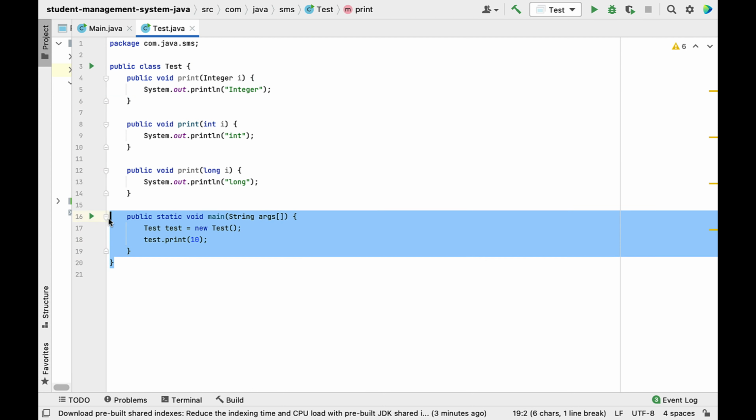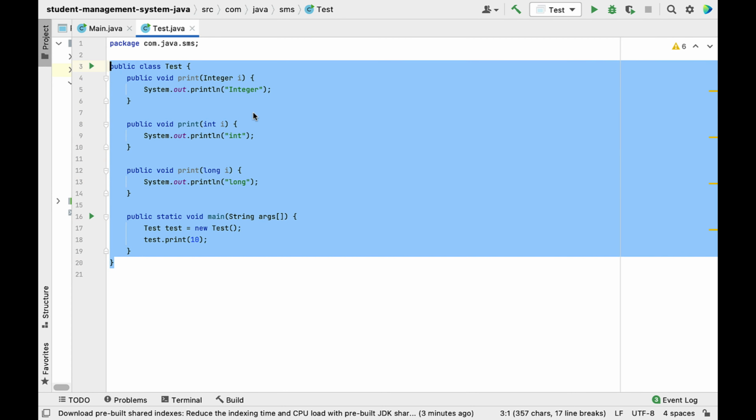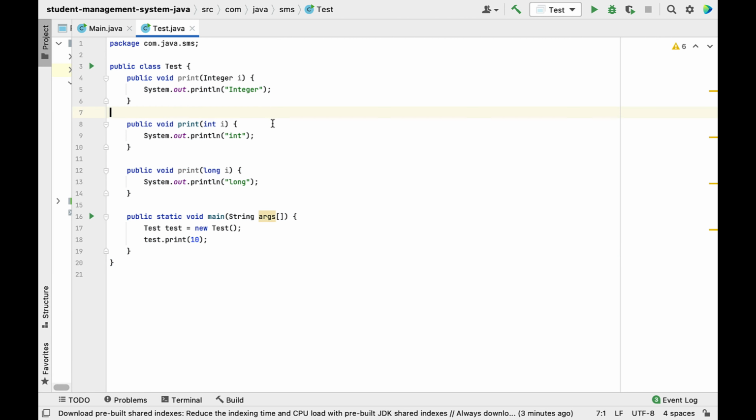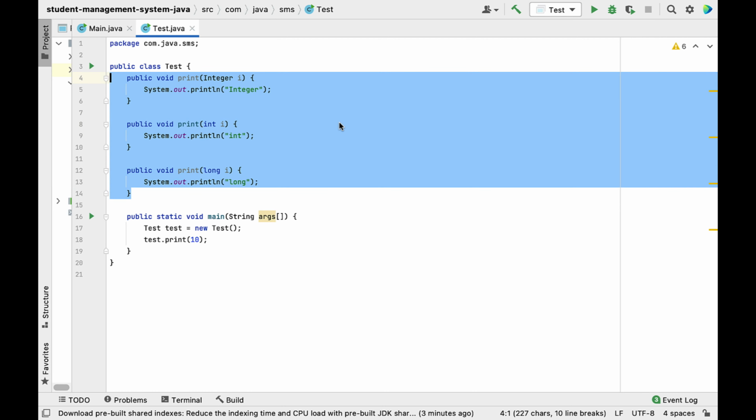This code snippet is related to polymorphism, an object-oriented concept, and in polymorphism we have 2 types. Compile-time polymorphism is also called method overloading, and runtime polymorphism is also called method overriding. Well, this is method overloading.